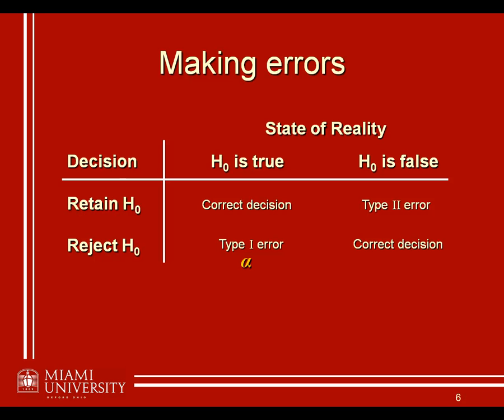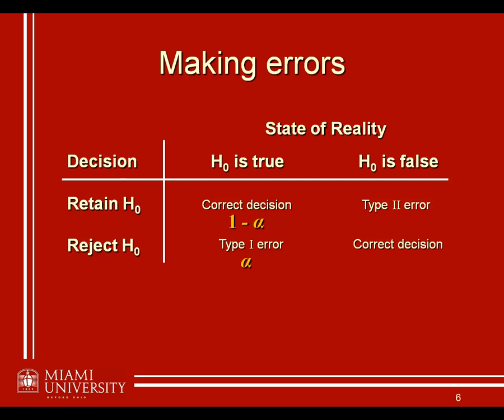Now we can apply our probability concepts to realize that we're either going to reject the null hypothesis or retain it. We're going to make one of those two decisions. Well, if the null really is true, and the probability of rejecting the null when it's in fact true is alpha, then the complementary probability, 1 minus alpha, is associated with the correct decision shown in this upper left cell of the table.